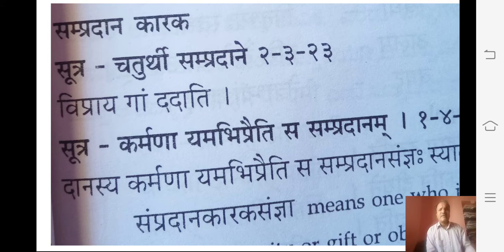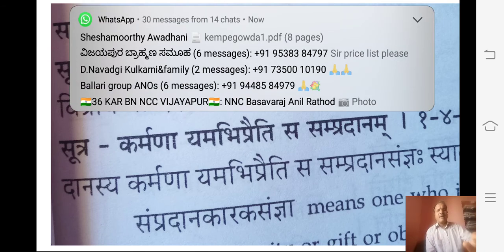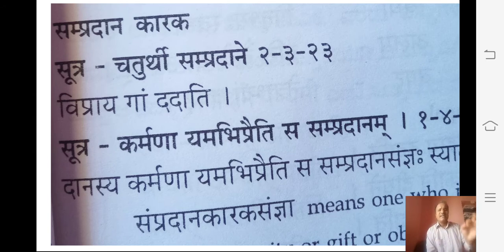King gives the gava, the cow, to the Vipra. That Vipra shabda is called the Sampradana Karaka. Karmana yam abhipraiti: the one who takes the karma. Karmana abhipreti sampradanam: the recipient is called the sampradana. The recipient shabda should be in the chaturthi vibhakti. That one is called the sampradana karaka.